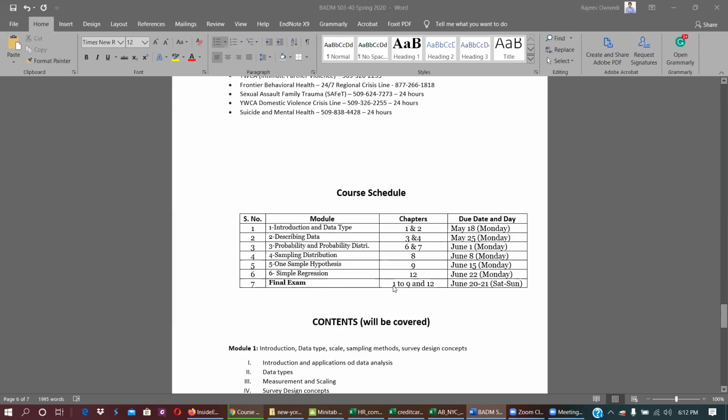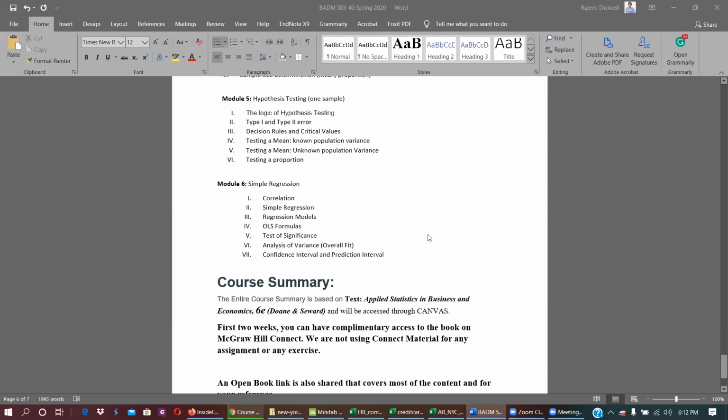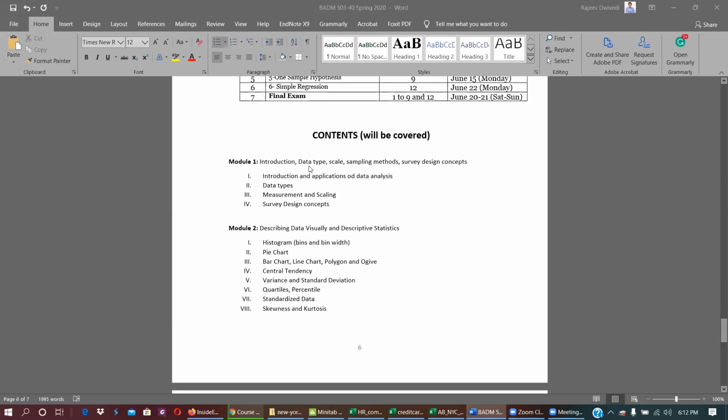It will be from chapter 1 to 9. I will exclude chapter 12. And this is what we are going to cover in our course. Basic introduction of statistics. What is data? What is the scale, sampling method, survey design concept? I'm going to cover briefly today this first module so that you can learn very quickly.